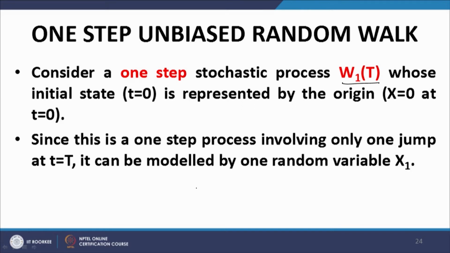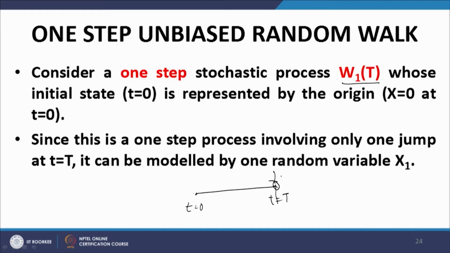So, basically what we are talking about is, this is say t equal to 0, this is the starting point of the process, and then at t equal to capital T, when this clock strikes t equal to capital T, the process makes a transition either upwards or downwards. Sitting at t equal to 0, we do not know what the transition is going to be, whether it is going to be upwards or downwards.